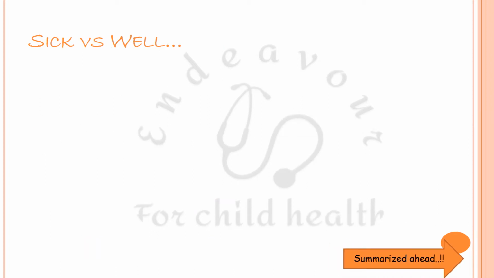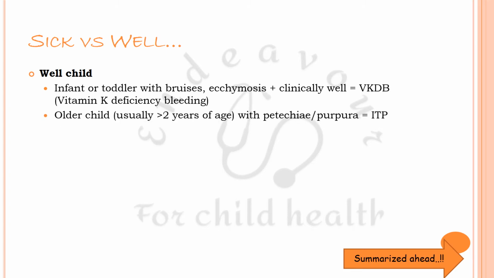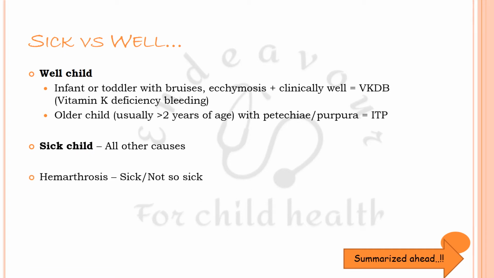Third, we must see whether the child is sick or well. Now, in a well child, if he is an infant or toddler with bruises, ecchymosis, the probable differential is vitamin K deficiency bleeding, previously referred to as hemorrhagic disease of the newborn. In an older child with petechiae purpura, your first clinical diagnosis should be ITP if the child is otherwise well. All other causes must be considered in a sick child.